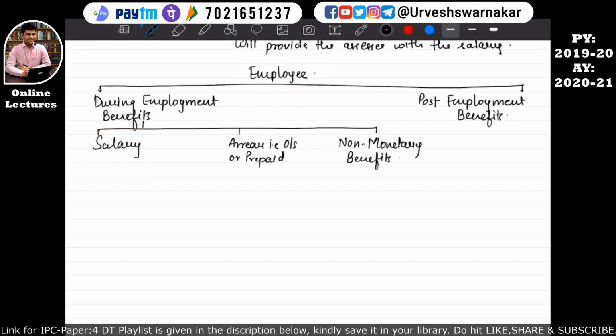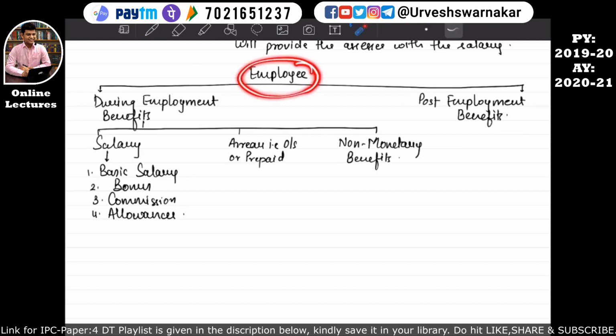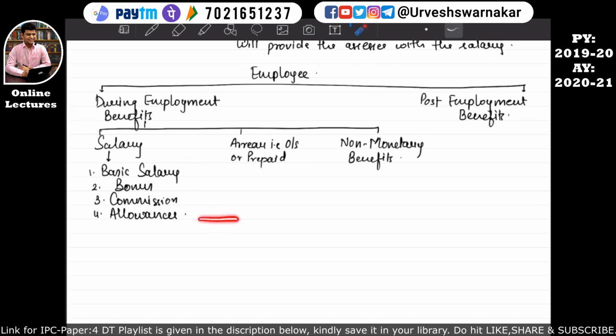Okay, so when an employee gets employed under an employer, the employer discloses to the employee how much salary that employee will receive. The salary that the employee is going to receive can be in the form of basic salary, or bonus, or commission, or allowances, or the salary may include all these four components, and finally it will form the total salary of an employee. I hope this is quite clear.